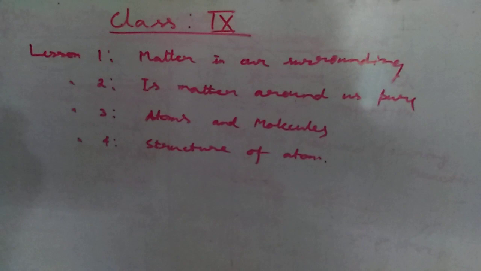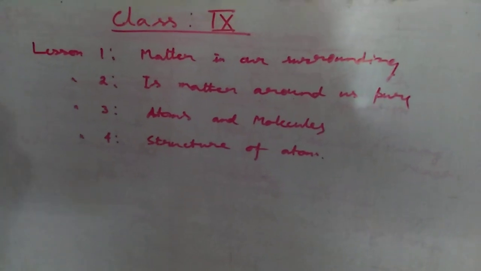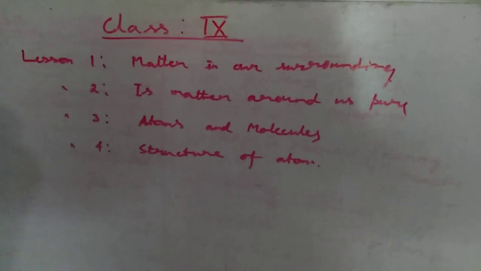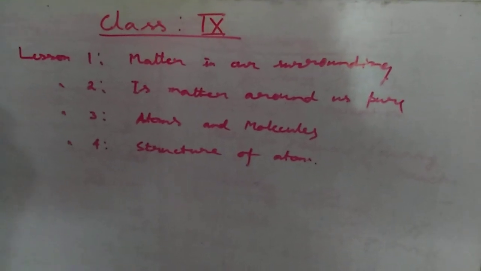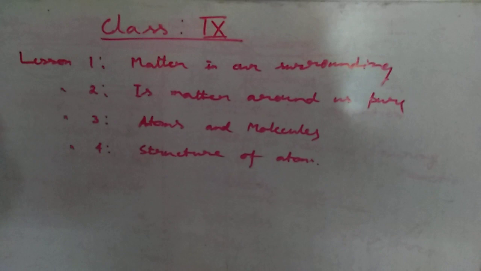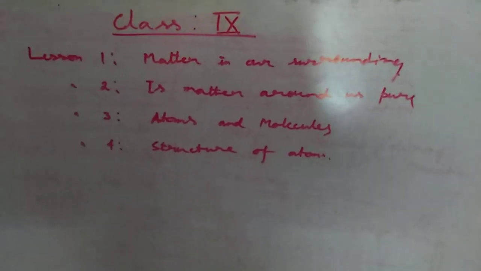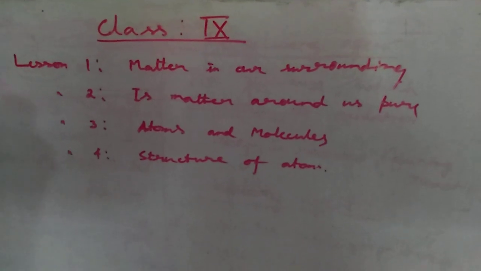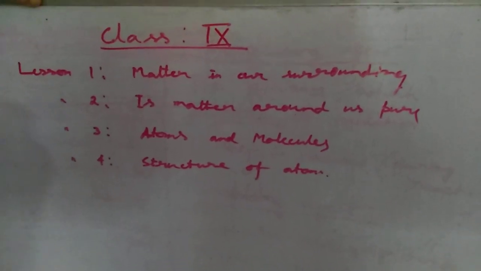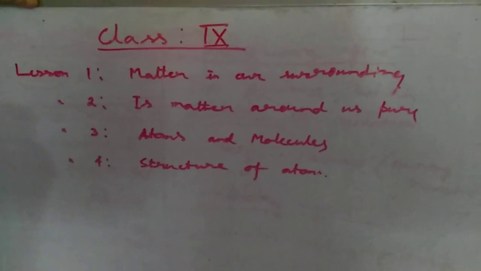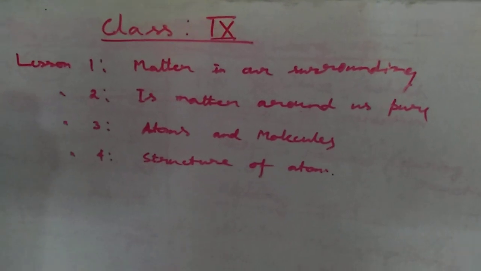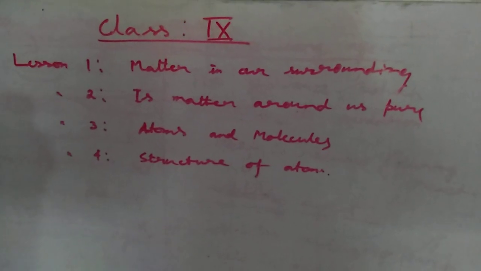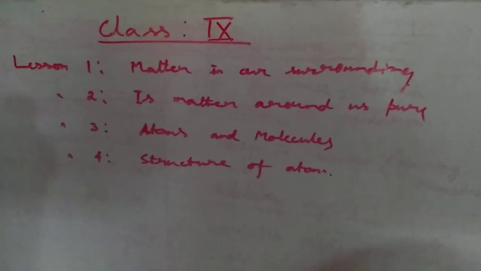It sounds very easy that only 4 lessons are there in this year, but actually we have to struggle to complete these 4 lessons. According to our plan, the first, second and a few parts of the third lesson have to be completed before September, that means before the midterm exam. Then the remaining part of the third lesson and the fourth lesson we will complete after midterm. 30th November is the deadline to complete our syllabus.